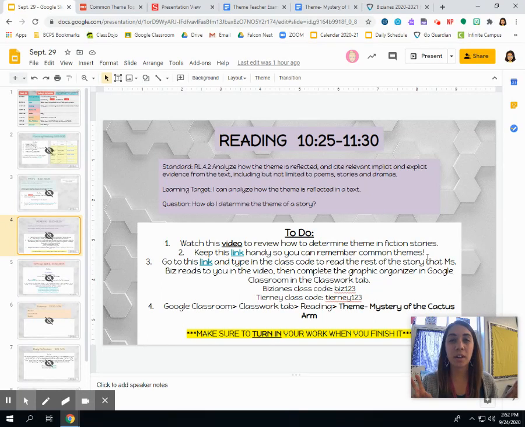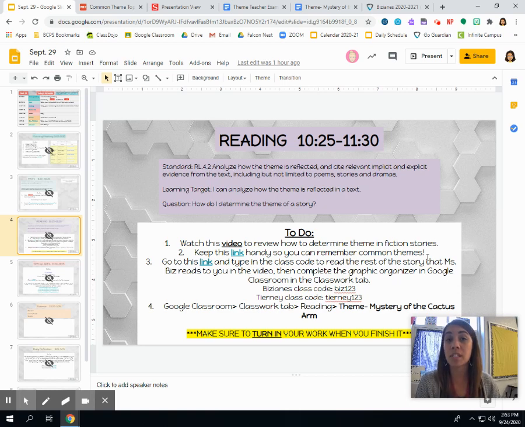Hey guys, we are on day 2 of finding theme in a text. I want to remind you that the theme is the lesson that the author wants you to learn from the text. And where you're going to find the theme is how the characters are responding. What are their words, their thoughts, their actions, their feelings? And then finding that evidence from the text is going to help you figure out what some possible themes could be. Remember, texts at fourth grade level usually have more than one theme. So we're looking for multiple possible themes.